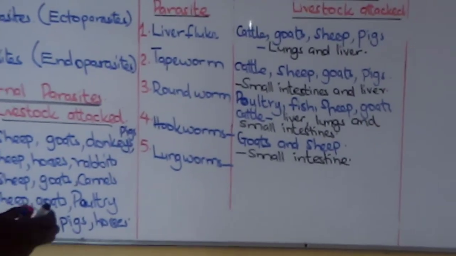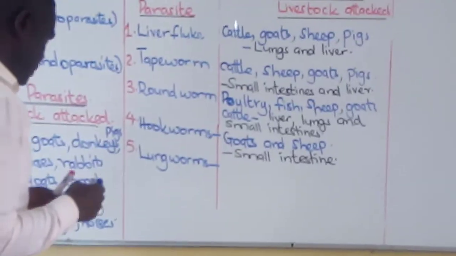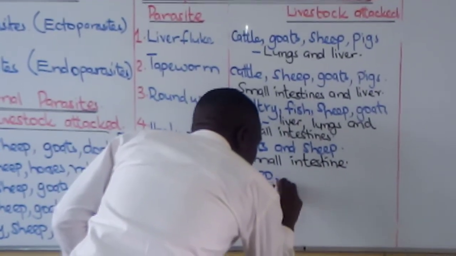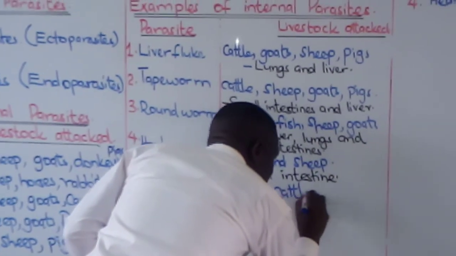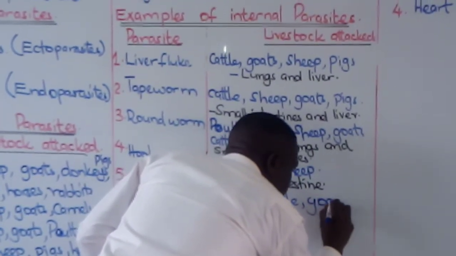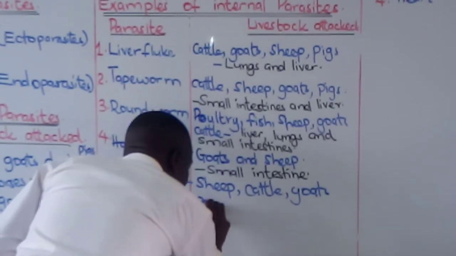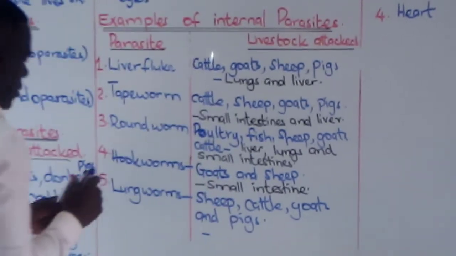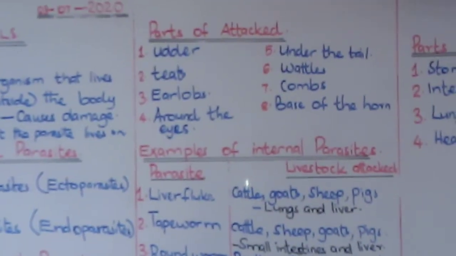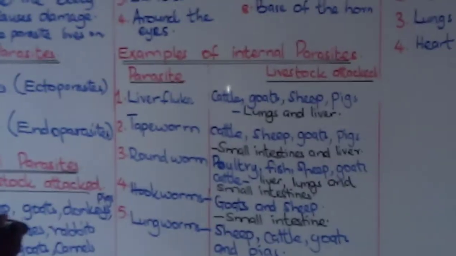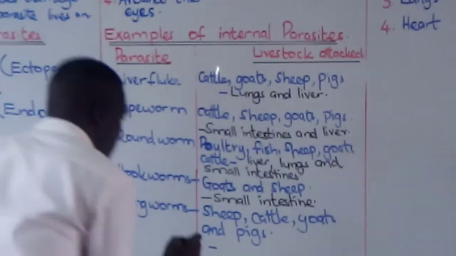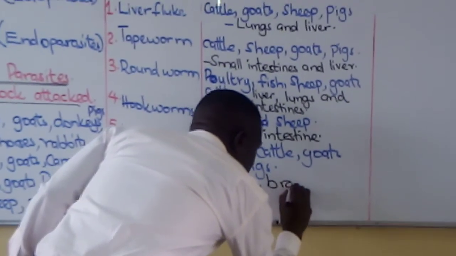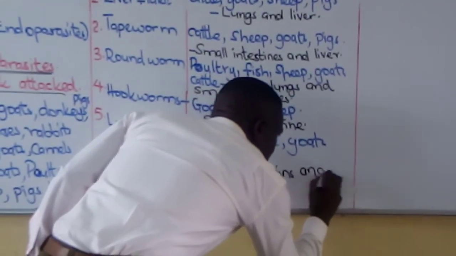Sheep, cattle, goats, and pigs. In the lungs, brains, and stomach.